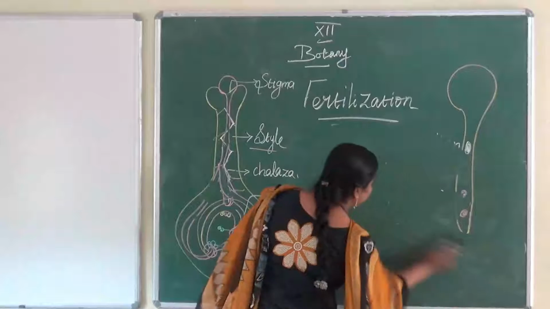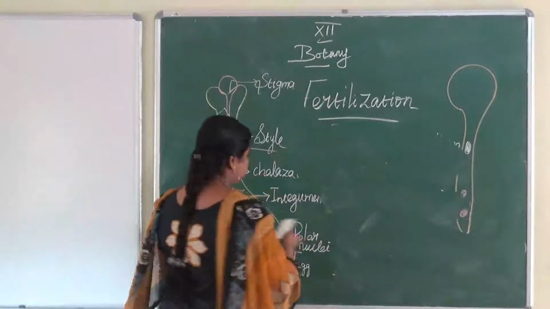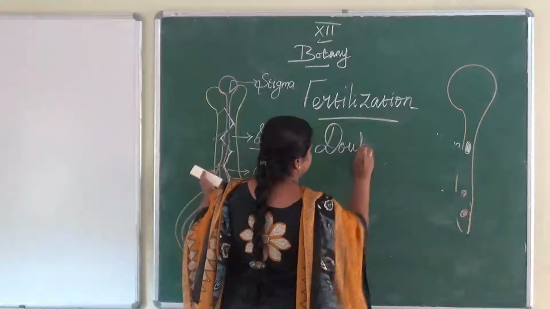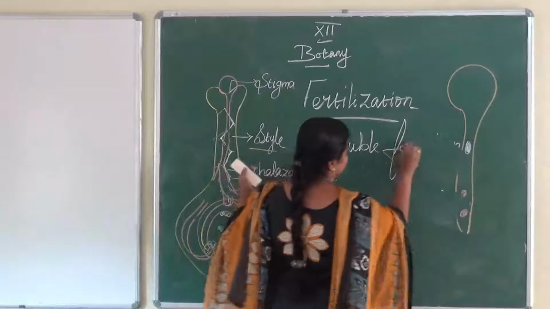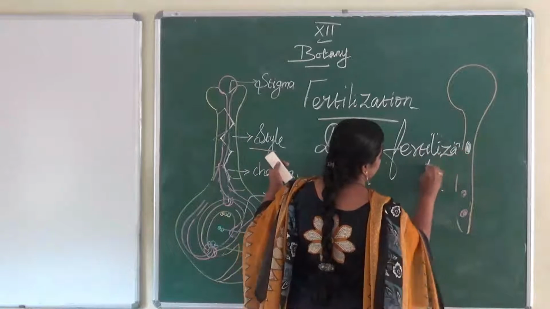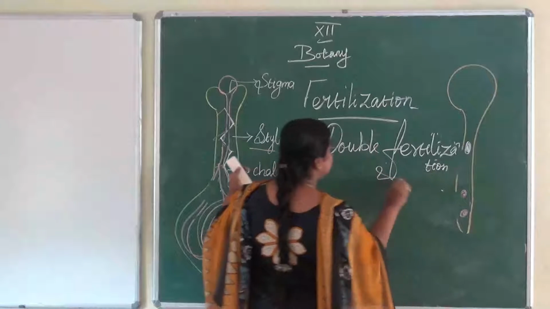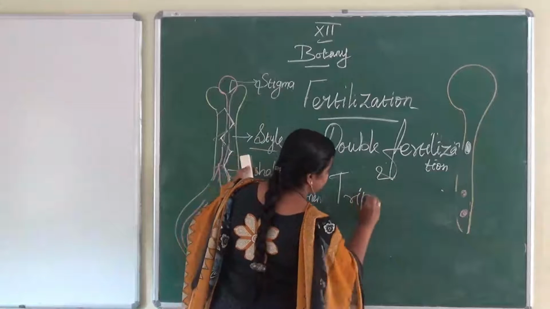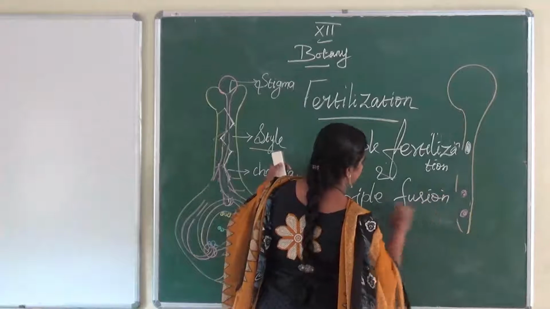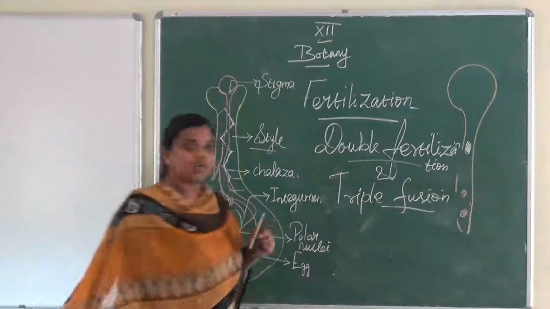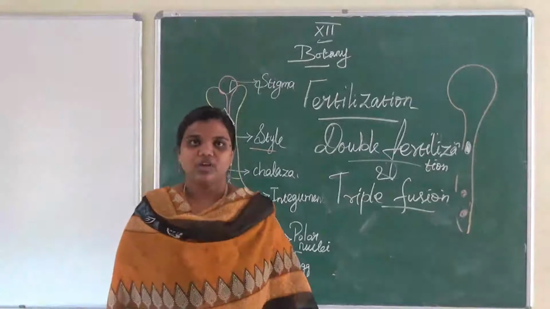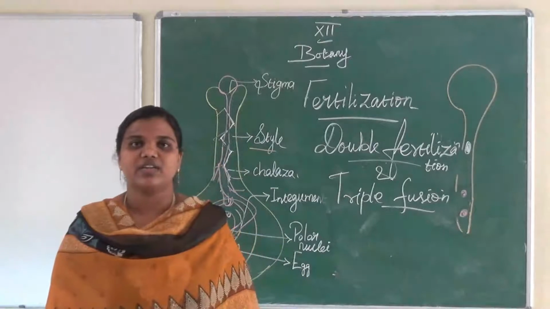And the fourth event: double fertilization and triple fusion. What is double fertilization?